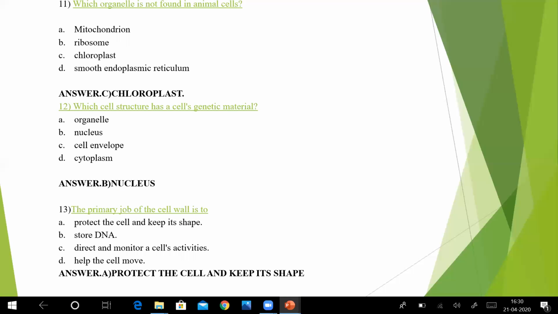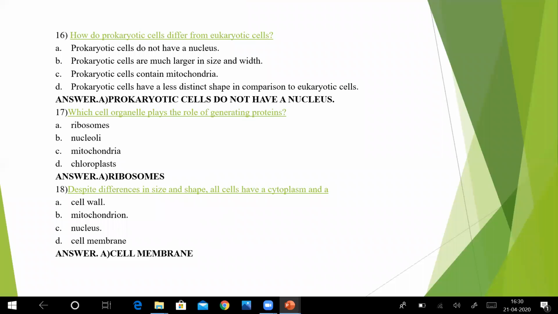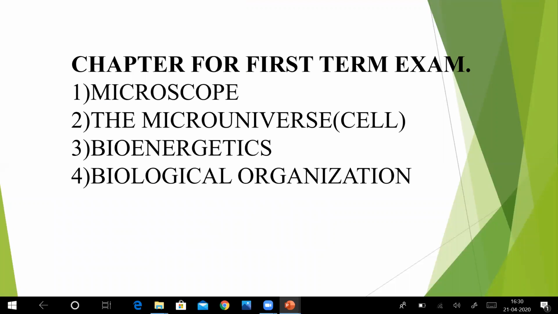your topics for first term, okay. So topics, first chapter, I'm not saying topics because we did 4 chapters. So there are so many topics, whatever we did, you have to memorize everything, okay. So our first chapter was microscope. We did parts of microscope, types of microscope, how to use a microscope. This is a very important question. And what are the precautions we have to take while using a microscope, okay.